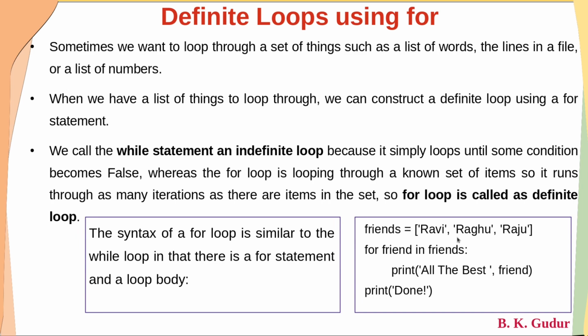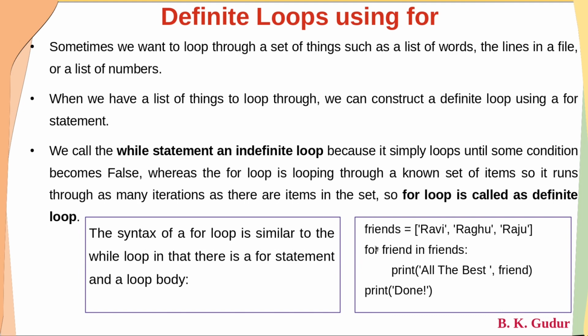As of now, remember that a list is written within square brackets separated by commas. This list is a list of strings, and all the strings are separated by commas. This friends list variable contains 3 items.